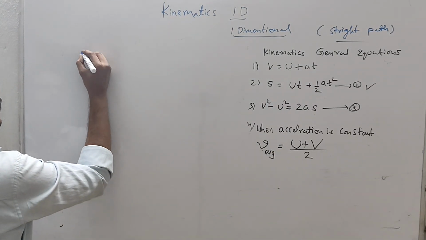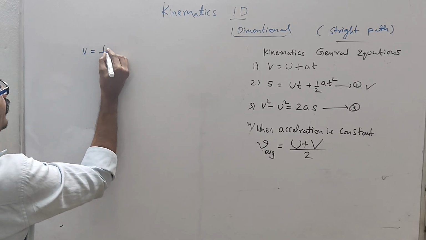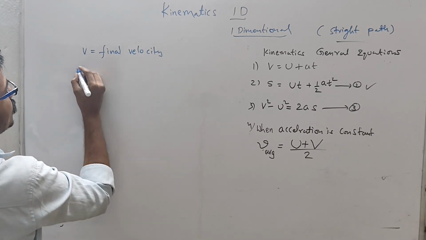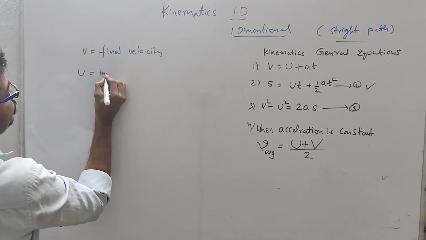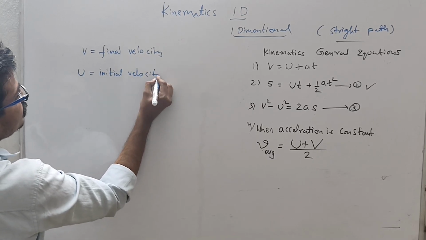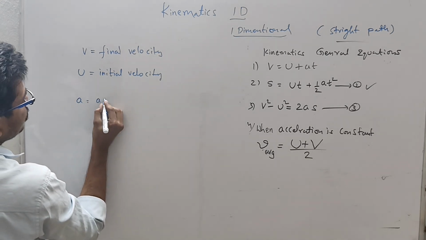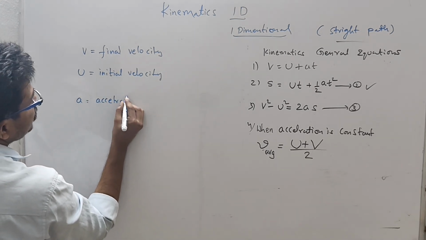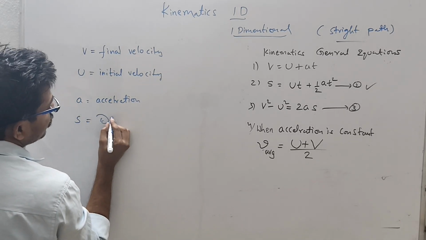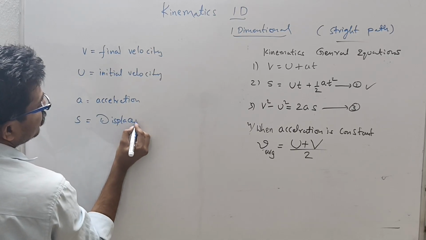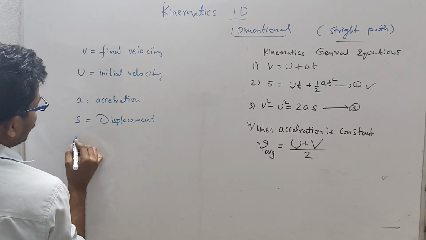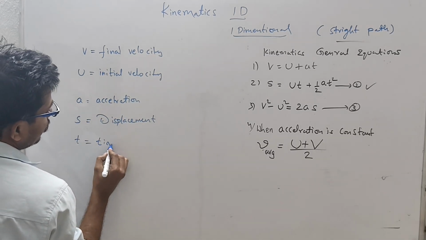Here v is the final velocity, u is the initial velocity, a is acceleration, s is displacement, and t is time.